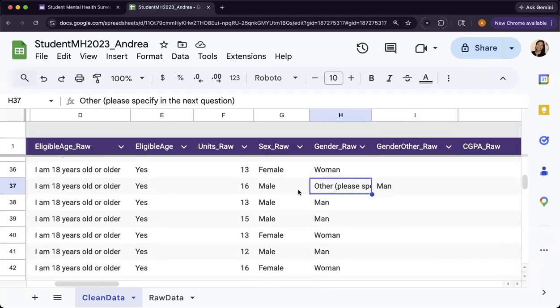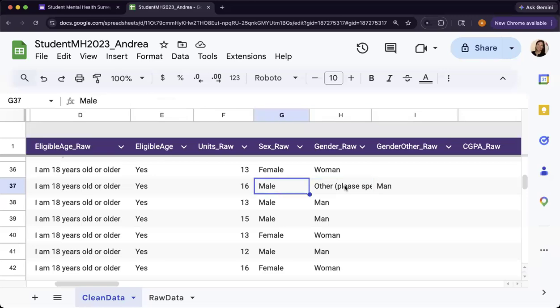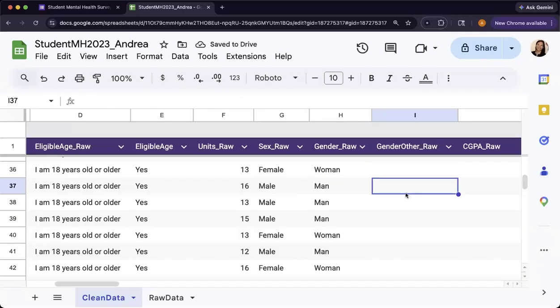Like, look at this one. This one has sex as male and they selected other, but then their gender that they selected as man. So it looks like they just weren't paying attention. So I'm actually just going to move that over. And I know that it's raw right there, but that's an exception where it's an error. That's not what they meant to put, right? So they fit man.